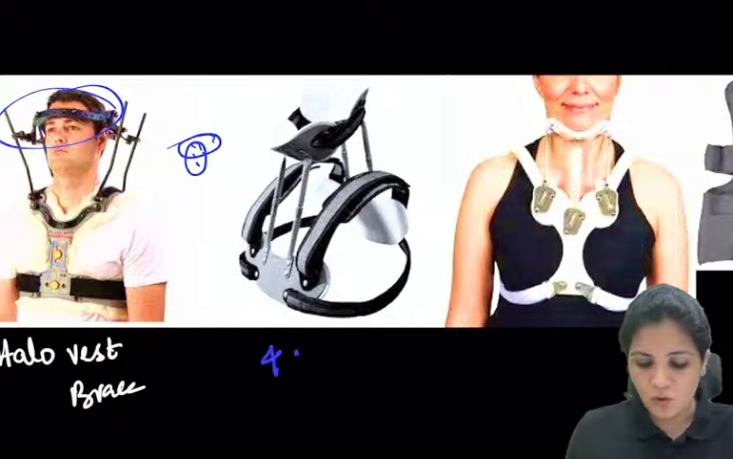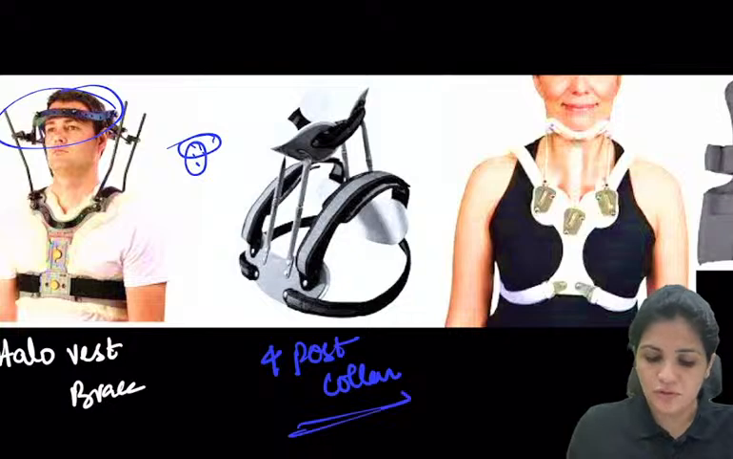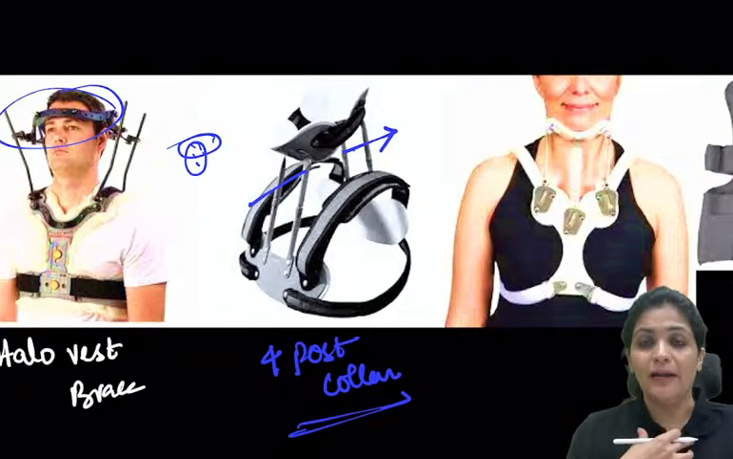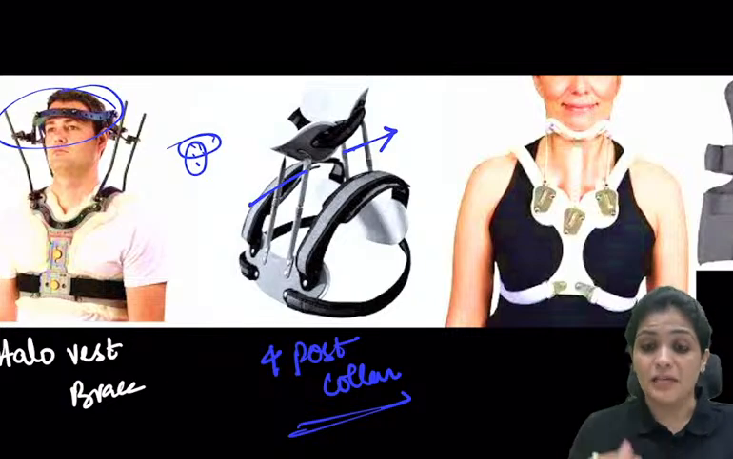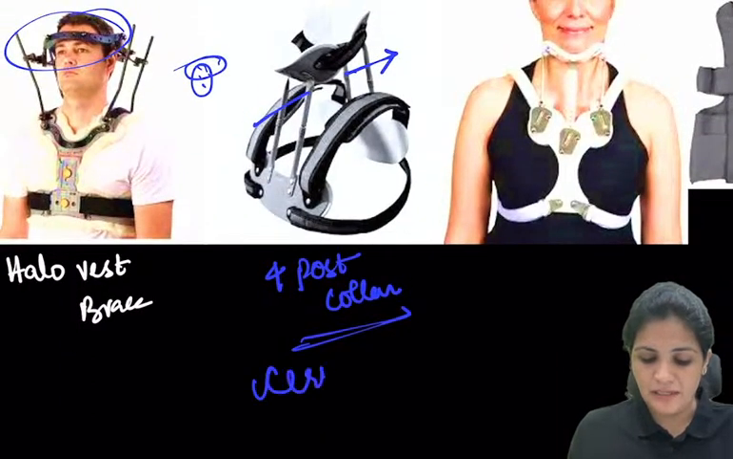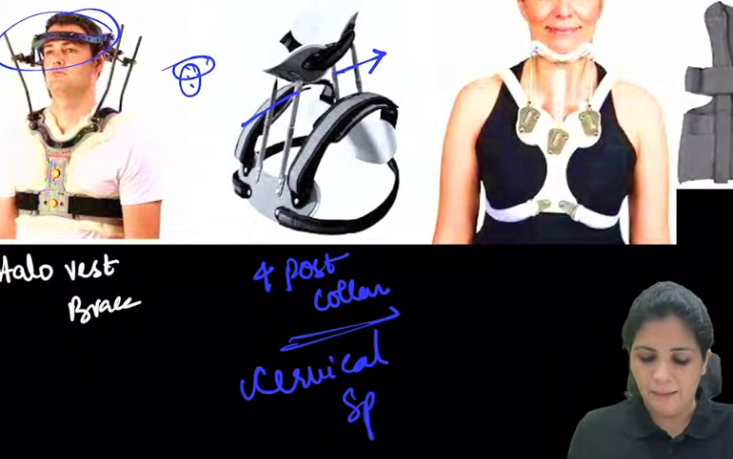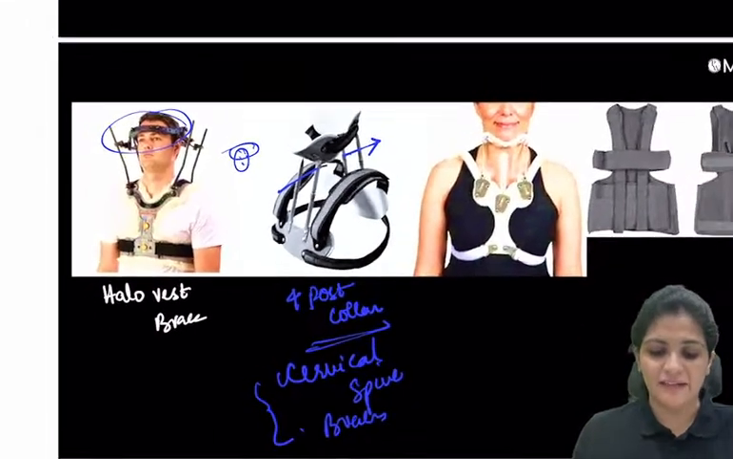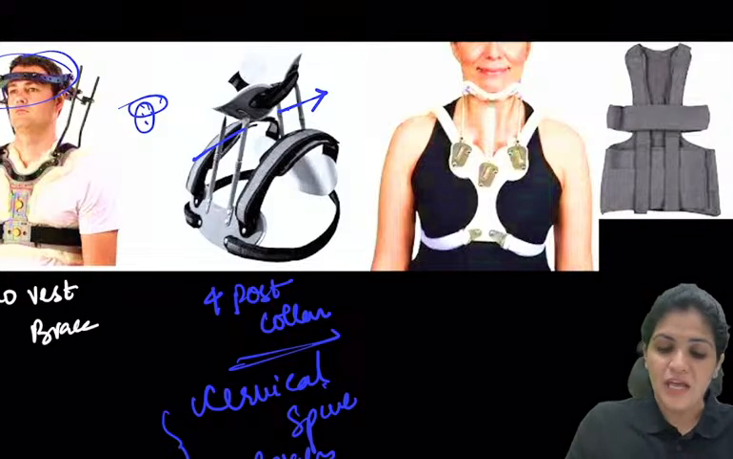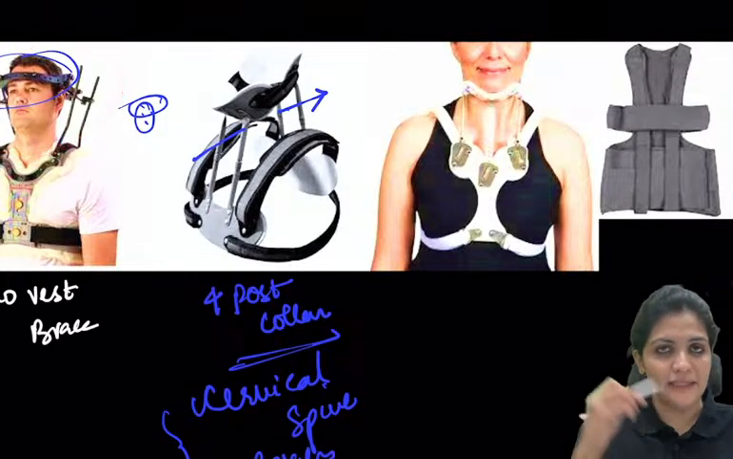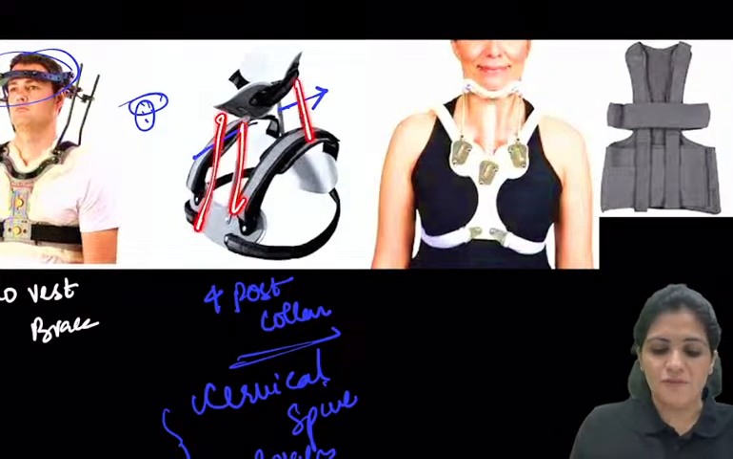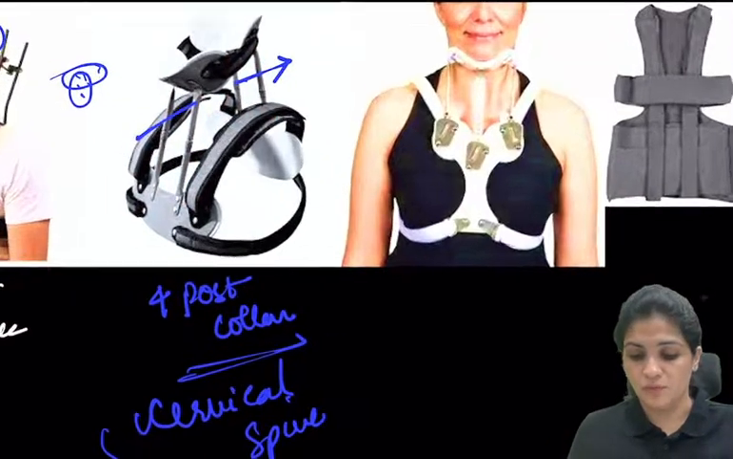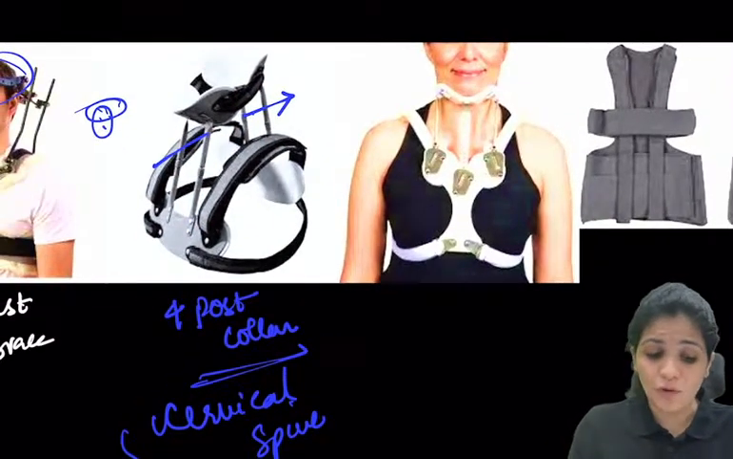Then what is this? This is called the four post collar. Similarly, there are four posts, two on the anterior side, two on the posterior side. This is called the four post collar, again for your cervical spine. So just remember these are the cervical spine braces. Usually the names of these braces would be more than enough. Just identify them, that is more than enough for you. So this is the halo vest brace. Just remember the halo I told you, and four post. They have four posts like this.